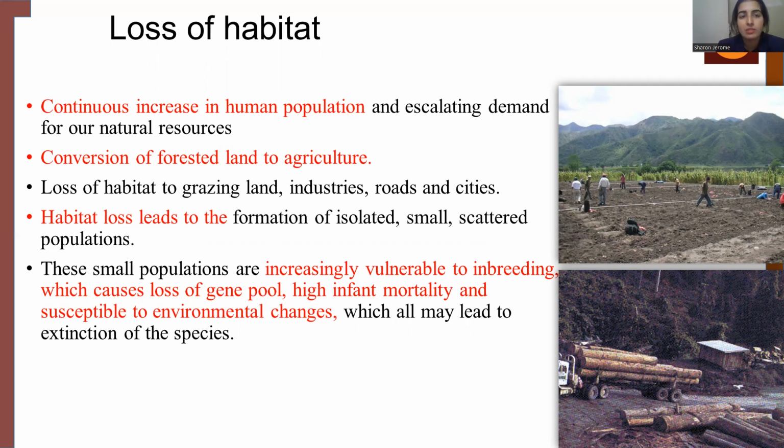So when there is loss of habitat, it increases the vulnerability to inbreeding, which in turn loses the gene pool and leads to high infant mortality rate and susceptibility to environmental changes, which ultimately leads to the extinction of species.